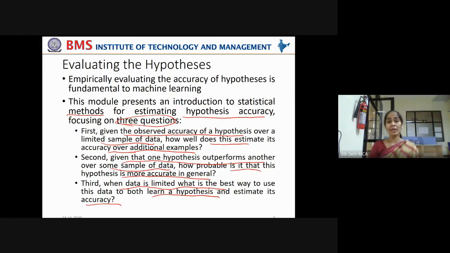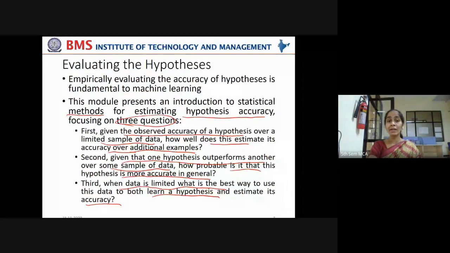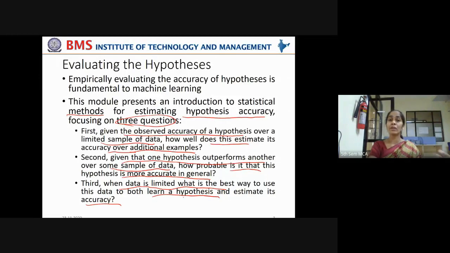Which is the best way to use this limited data to both learn a hypothesis and estimate its accuracy also? How do you estimate the accuracy of a hypothesis? Only by seeing how well your model predicts the unseen data or a new data point, right?